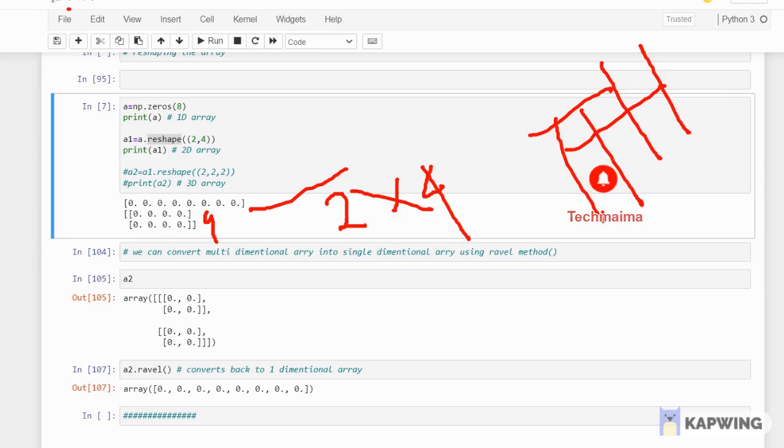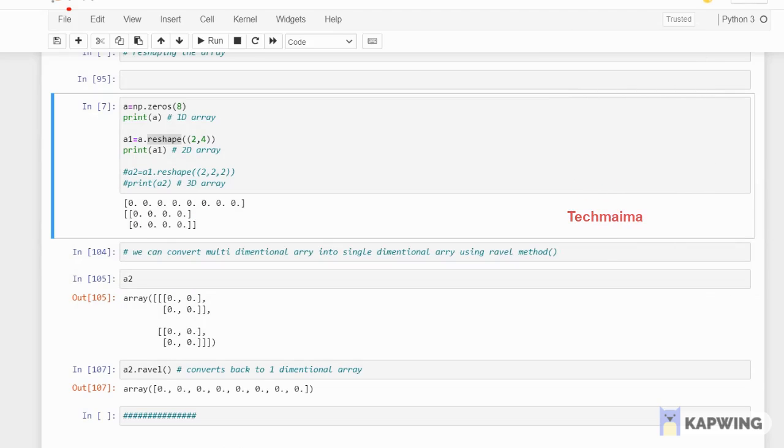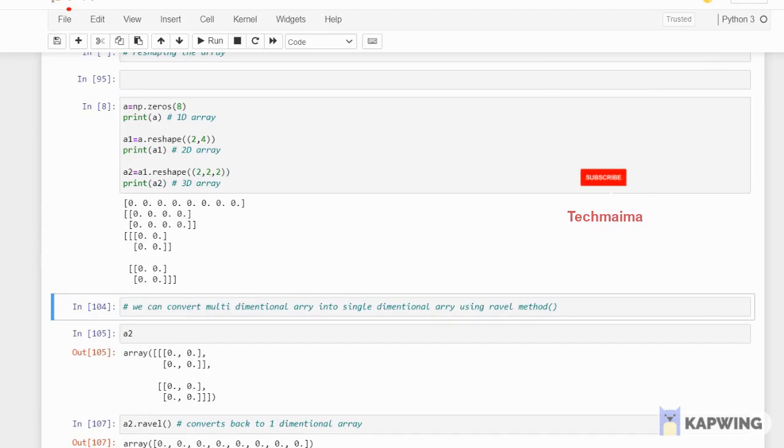Okay, so this is how you can convert. And here I have given one more example. This value I am taking in A2. What I have converted right now, I am taking in A2. I am converting this into a 3-dimensional array. So how you can take 8 into 3D, 3 dimensions, 2 rows, 2, 2, 2.